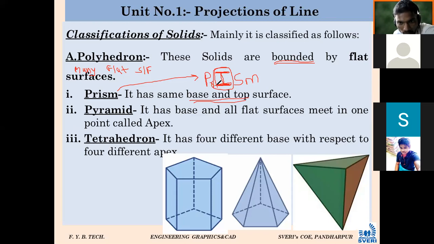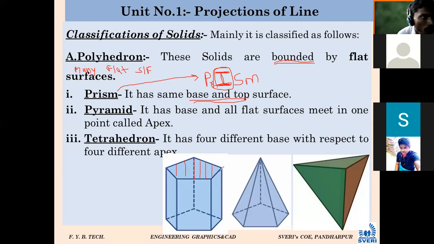You can remember it like this. Now here, how many sides are there for this surface? 1, 2, 3, 4, 5.